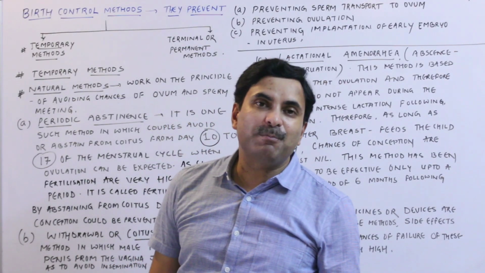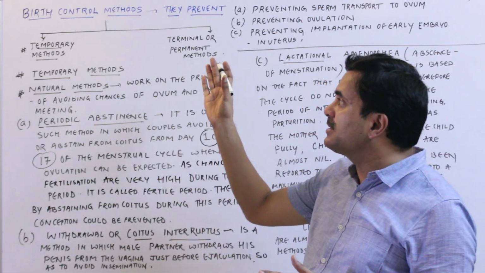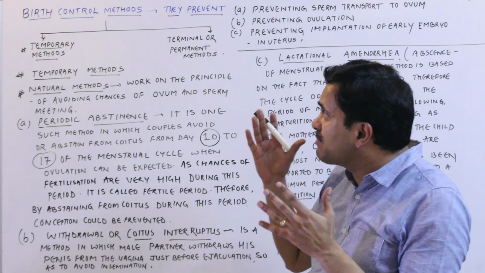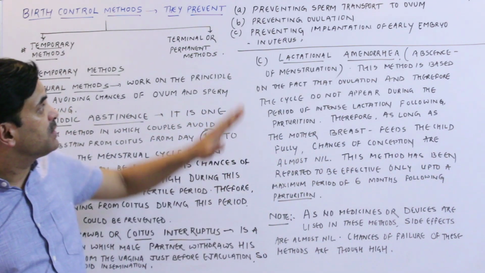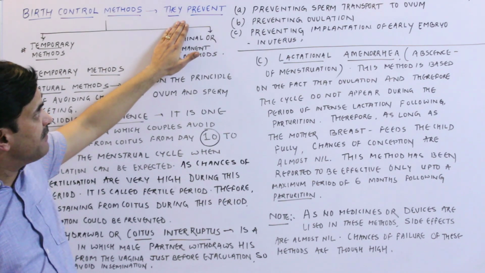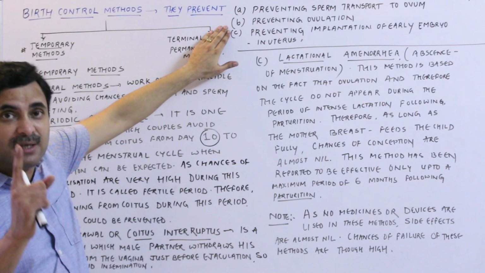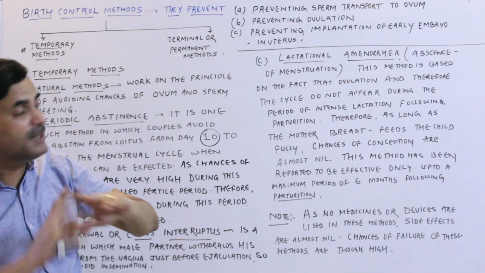Now to avoid the population explosion, certain birth control methods are used. Now what is the use of these birth control methods, or how are they working? They work to prevent the sperm transport to the ovum so that fertilization will not occur.